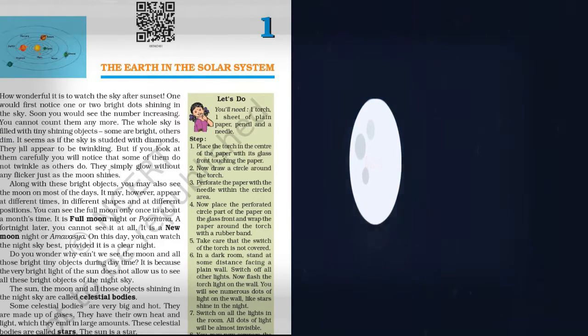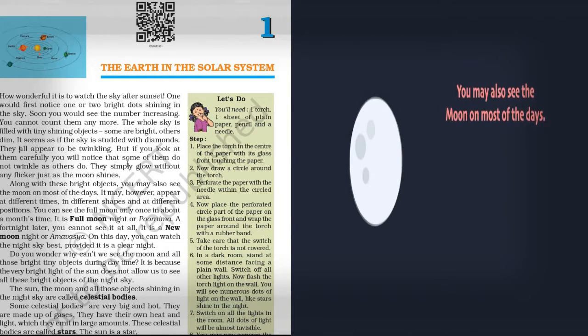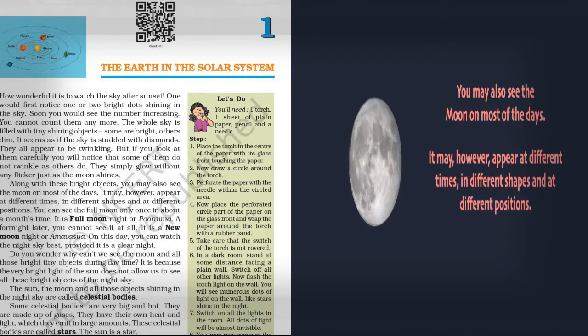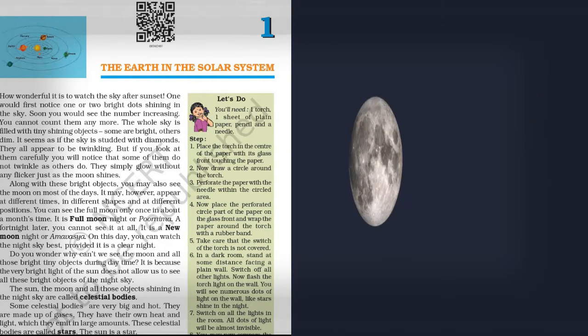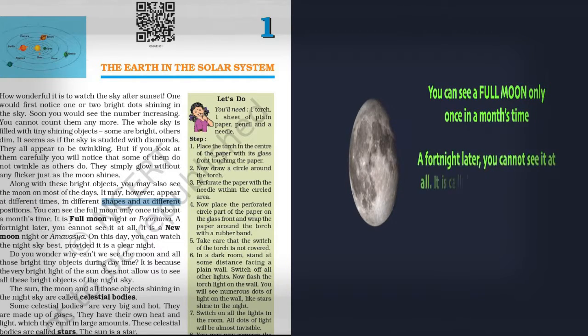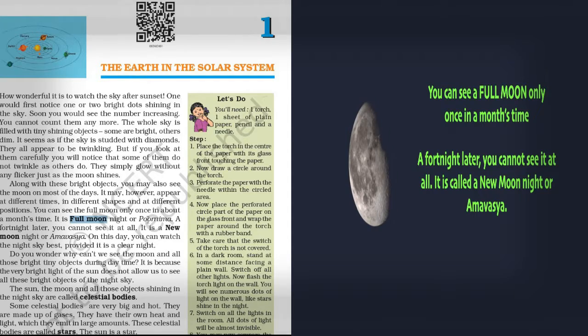Along with these bright objects, you may also see the moon on most of the days. It appears at different times in different shapes. You can see the full moon only once in about a month. The full moon night is called Purnima, and the new moon night is called Amavasya.